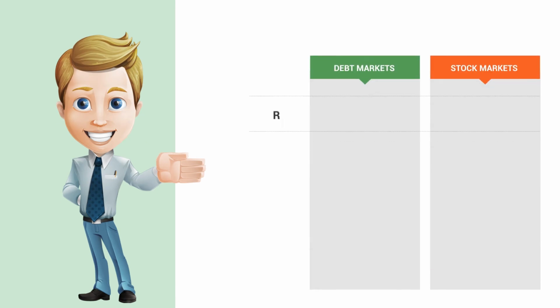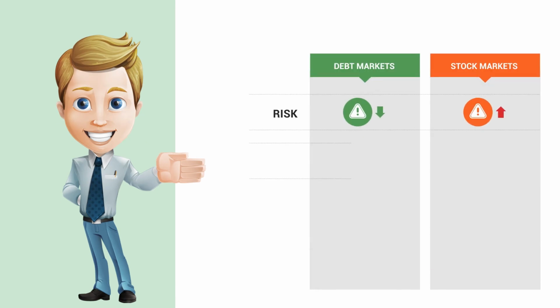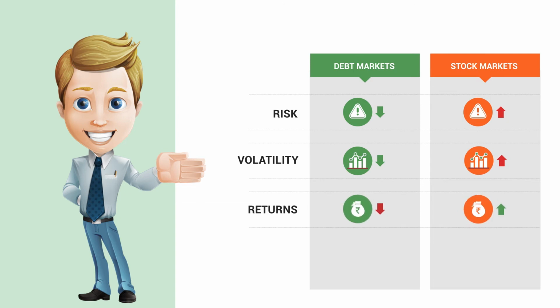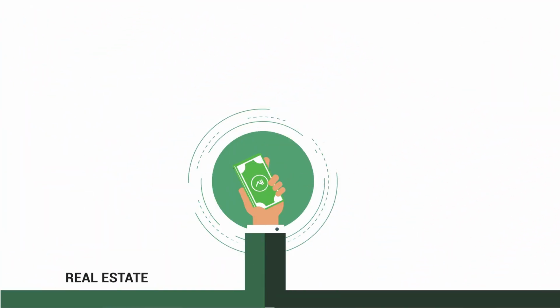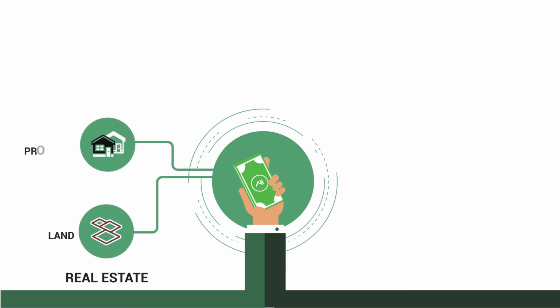Stock markets are riskier than bond markets because stock prices fluctuate more than bond prices. The risk is compensated by higher returns in the stock market than bond markets. Bonds pay you a fixed interest every 6 months, whereas stocks pay you dividend depending on when the company wants to give it. Real estate asset class involves investing in land or property.